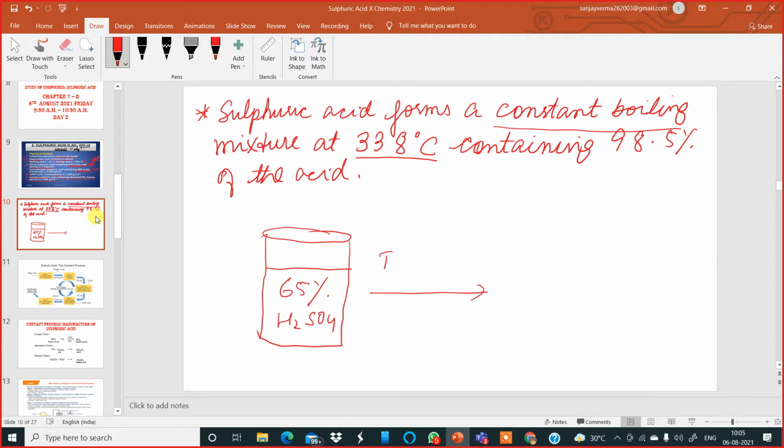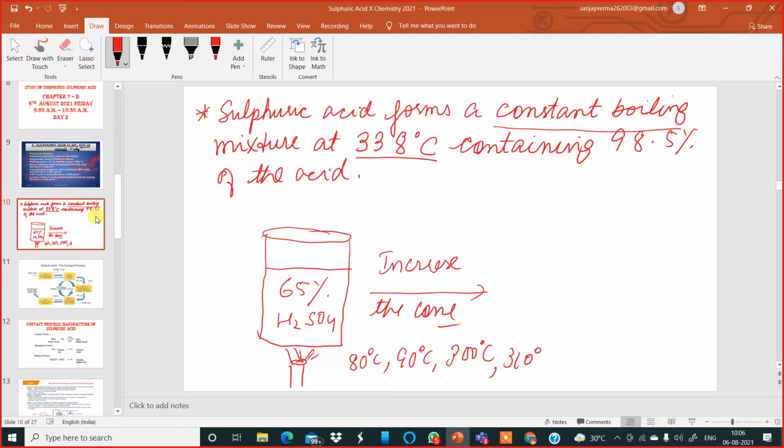To increase the concentration, I can evaporate the water by using a Bunsen burner, heating it from below. So the temperature rises. Say in the beginning it is 80 degrees Celsius, then it goes higher, 90 degrees Celsius, still higher, say 300, then 310 degrees Celsius.